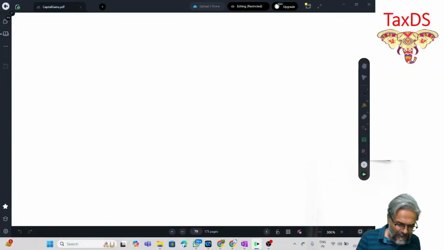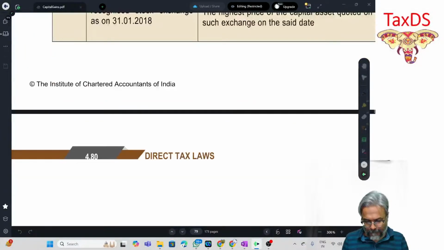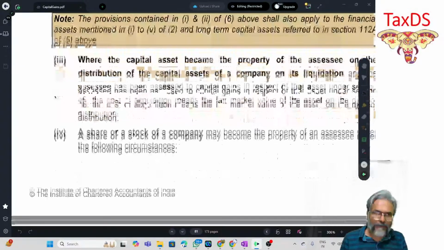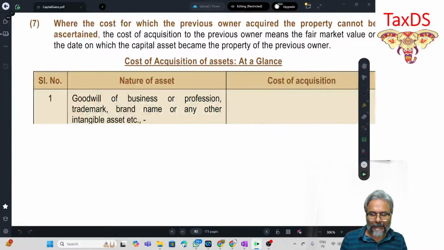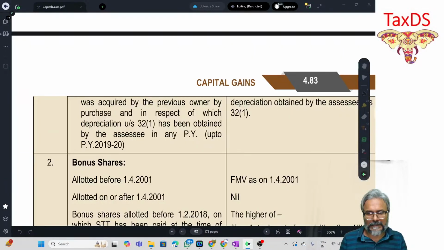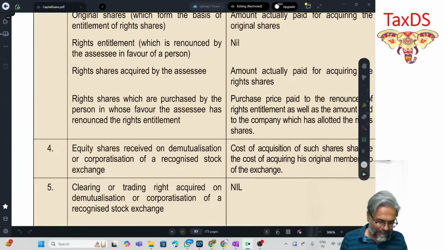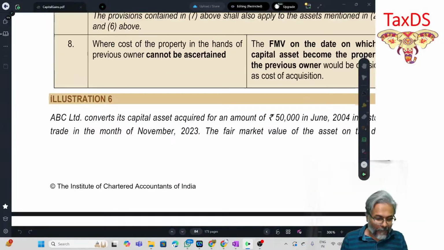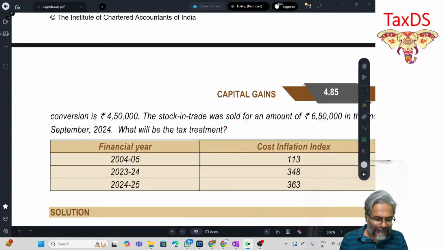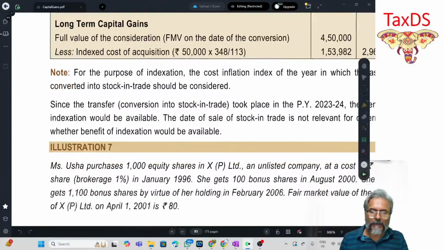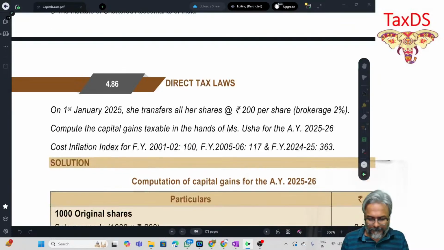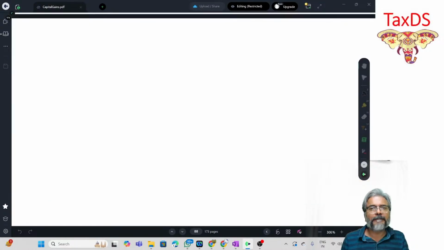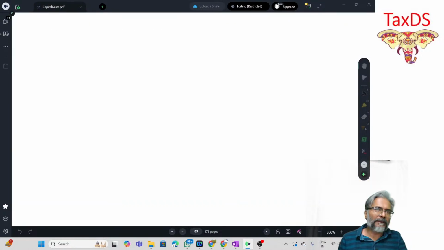Any doubt you have in this? Anyone? If not, then I can proceed to the next one. The next amendment after indexation, students, is the tax rates. Obviously, if the indexation is gone for long-term capital gains, the tax rate also will reduce. Do you all agree? No indexation, so the rate of tax also will reduce.